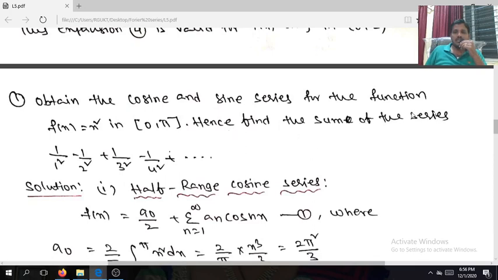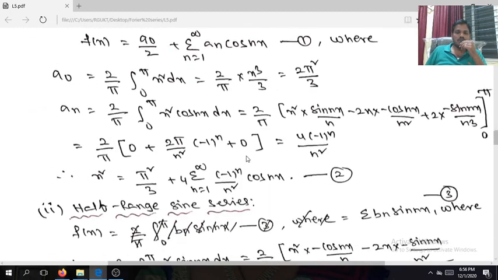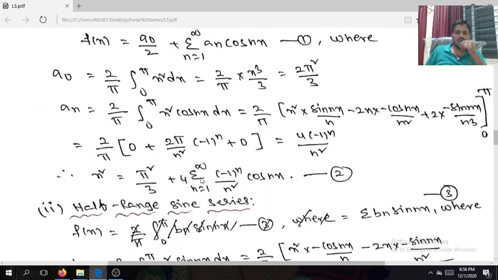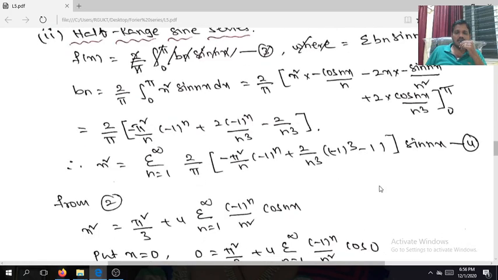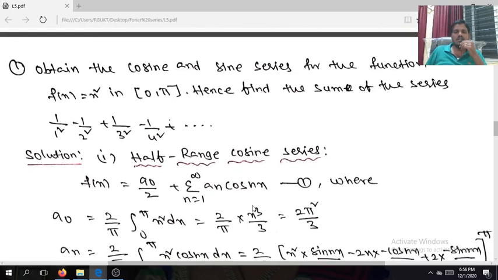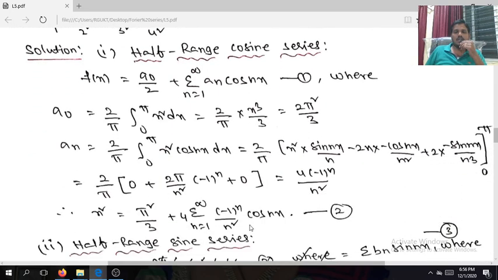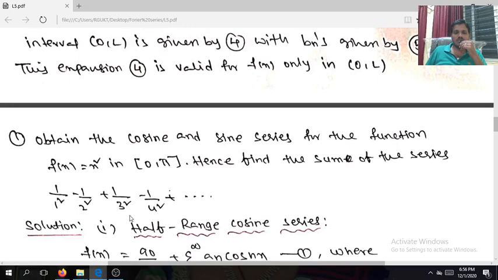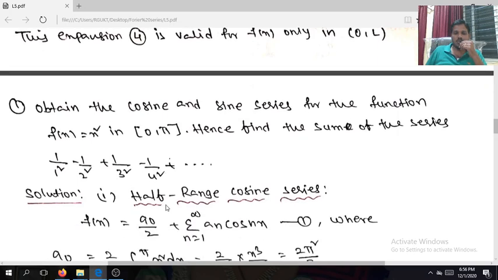Also, find the sum of the series 1 by 1 square minus 1 by 2 square plus 1 by 3 square minus 1 by 4 square, and so on. This is the Fourier cosine series and that is the sine series. If you see, you don't get this sum from the sine series. See this one, minus 1 to the power of n divided by n square. That is alternately positive and negative. That means it is 1 by 1 square minus 1 by 2 square plus 1 by 3 square minus 1 by 4 square.